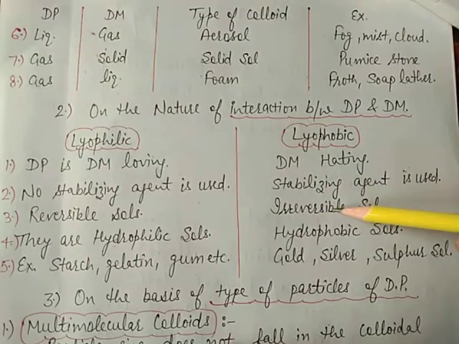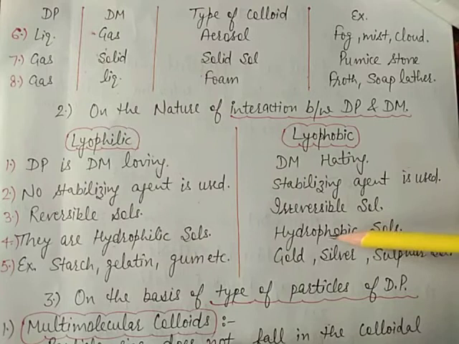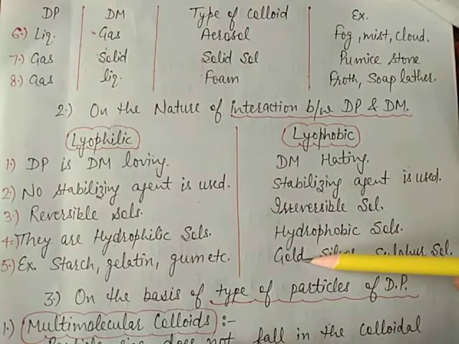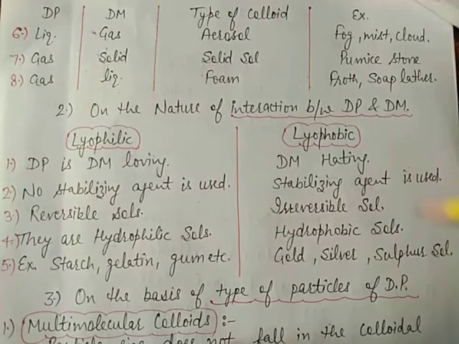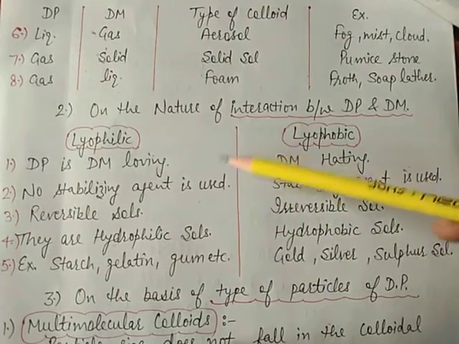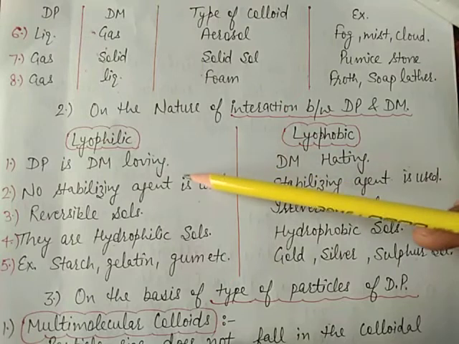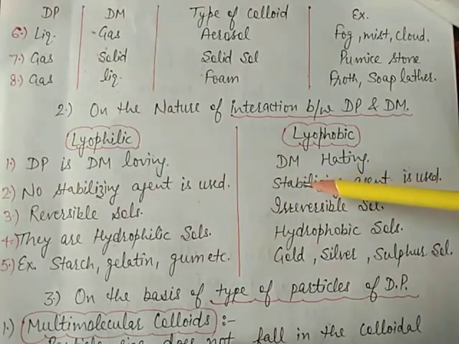They are irreversible sols, irreversible in nature. Example is sol of gold, silver, sulfur, etc. They are called extrinsic colloids. This is a very important topic, means what is the difference between lyophilic and lyophobic colloids.